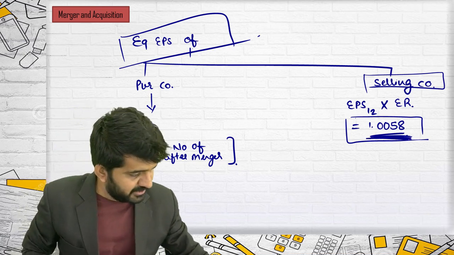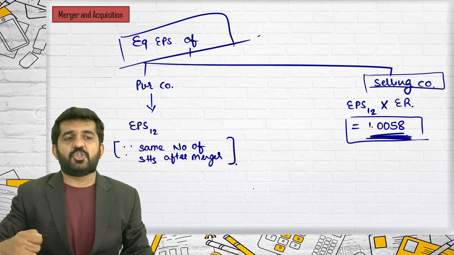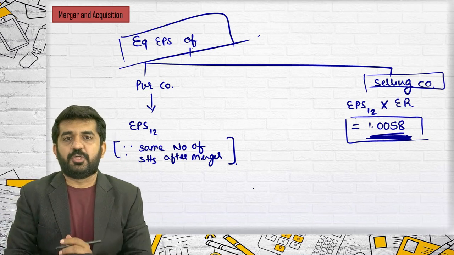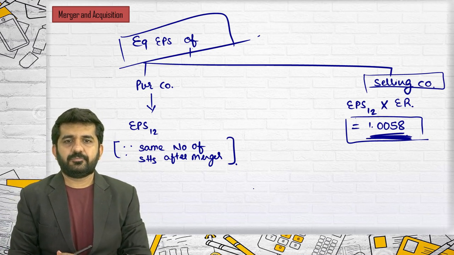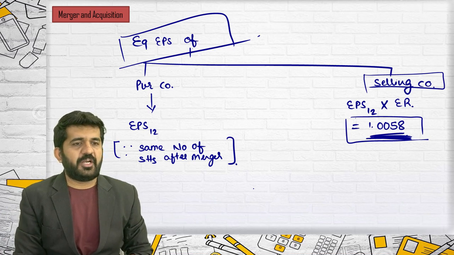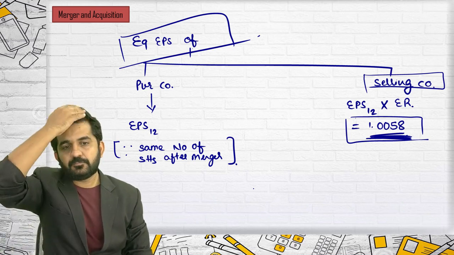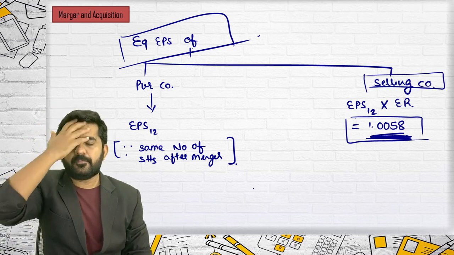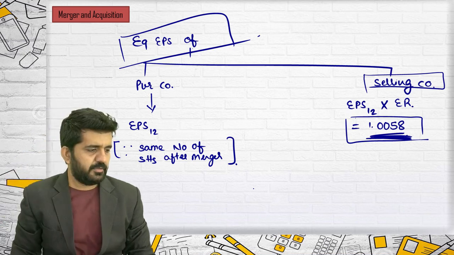Meaning of this, equivalent EPS of selling company is a shareholder. Stuti, you can try. Yes, sir. Just a minute. I am thinking. Yes.